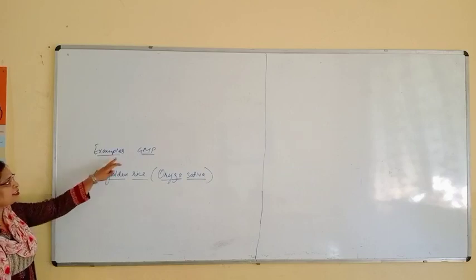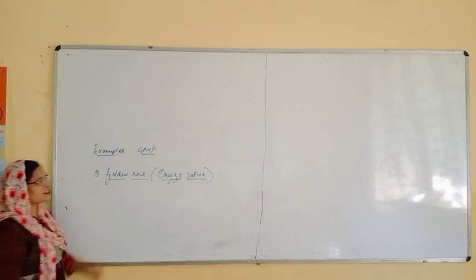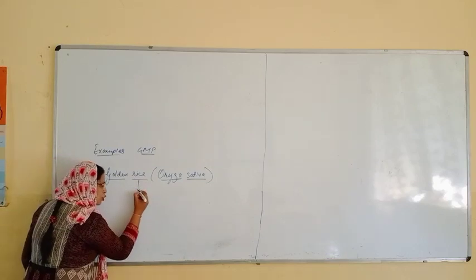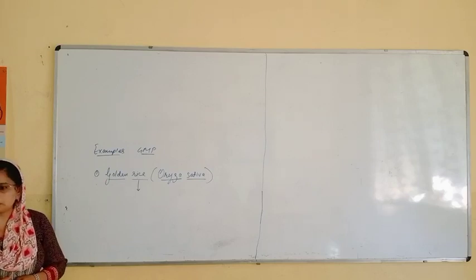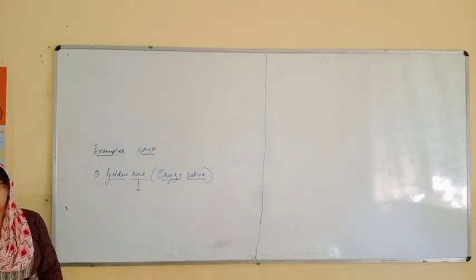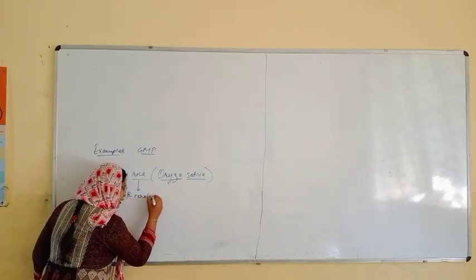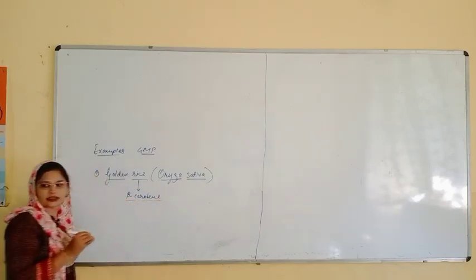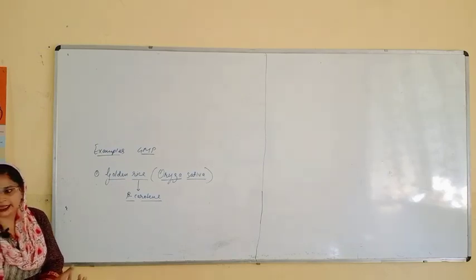So according to genetically modified plants, some changes have been done in this rice variety. This golden rice has been formed by inserting a gene which is responsible for beta carotene. So the beta carotene gene has been inserted into this rice and the nutritional value has been increased.